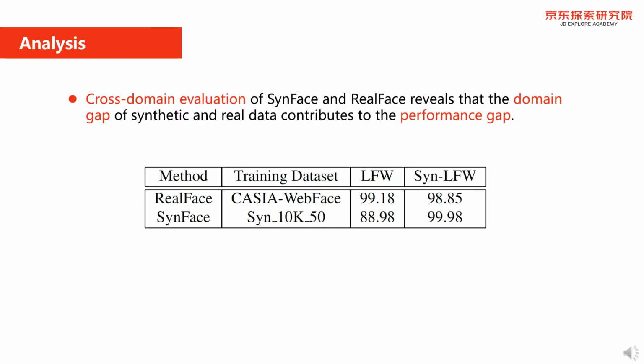Here we start with some simple experiments. For simplicity, we refer to the models trained on synthetic and real face datasets as SynFace and RealFace. Firstly, we perform a cross-domain evaluation on them. As we can see from this table, both of them achieve nearly perfect accuracy when training and testing on the same domain, while the performance is degraded on a different domain, revealing the domain gap between synthetic and real face images contributes to the performance gap.